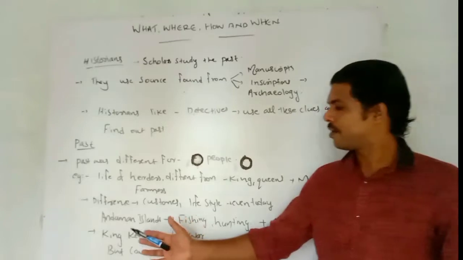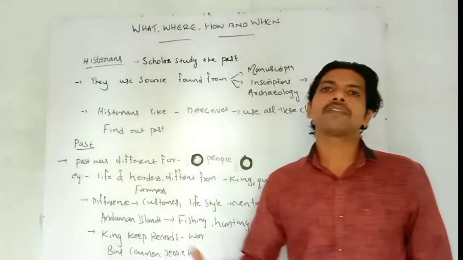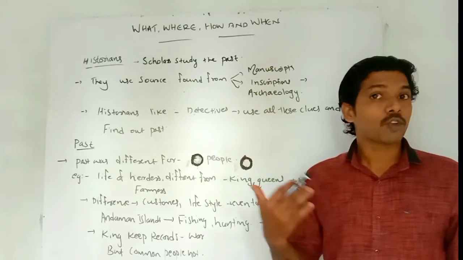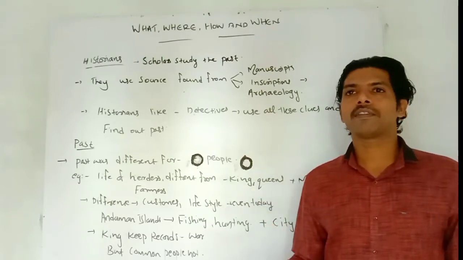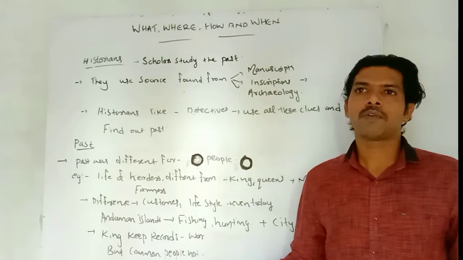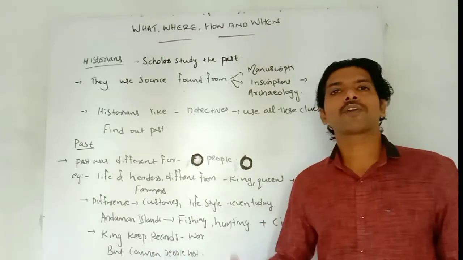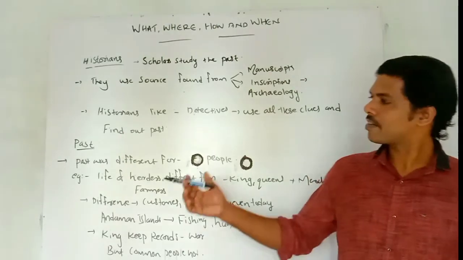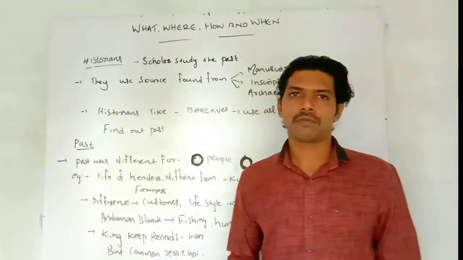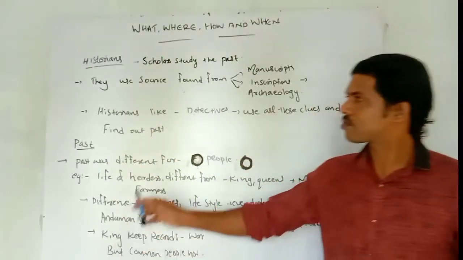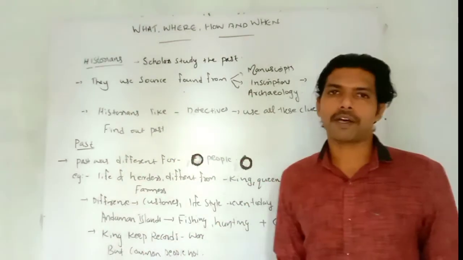Then next we discussed that kings always kept records of their great wars and victories. But common people, laymen, did not keep their life history. That is why it is risky to find out the life of a common man. So that's how we discussed our past. So that's about the last two areas we discussed, historians and the past.